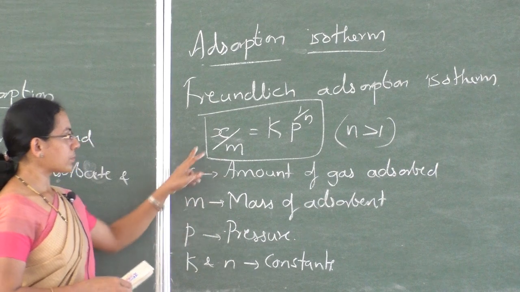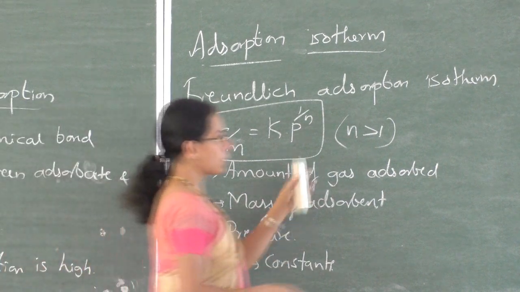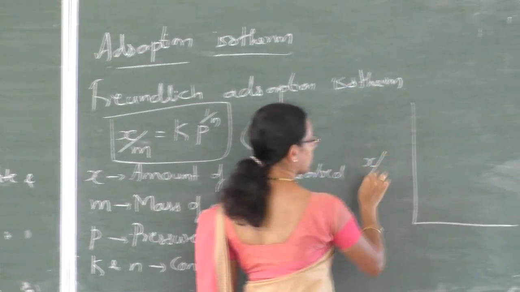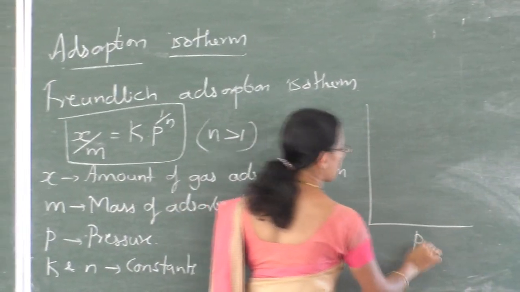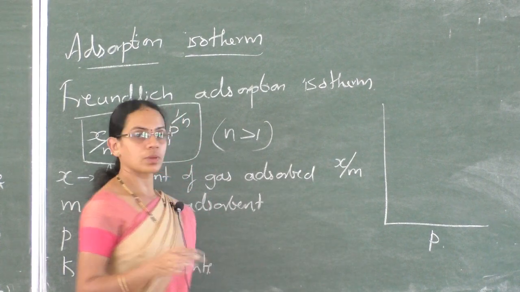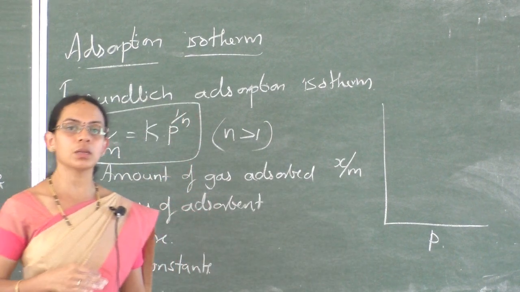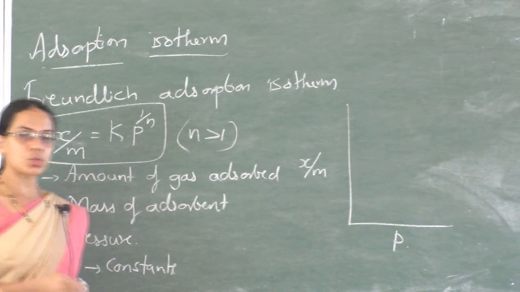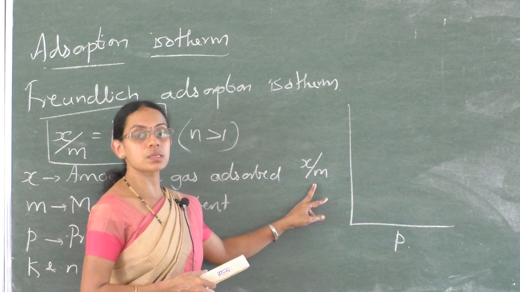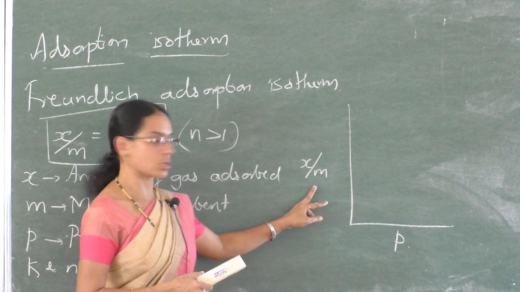We can write the isotherm like this. We can plot x by m versus pressure. We know that with increase in pressure, the rate of adsorption also increases. Here x by m means extent of adsorption or rate of adsorption.